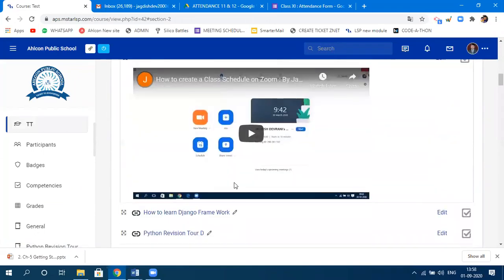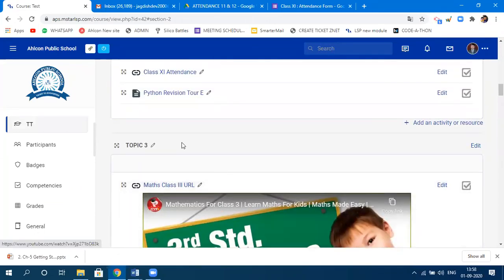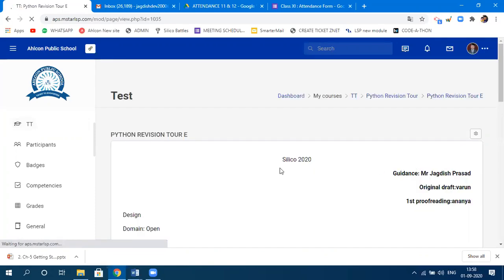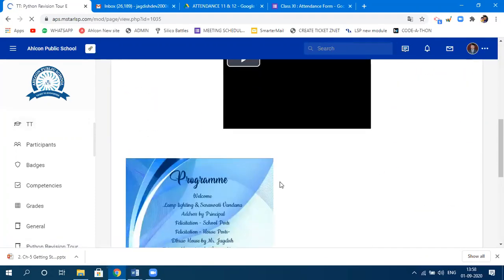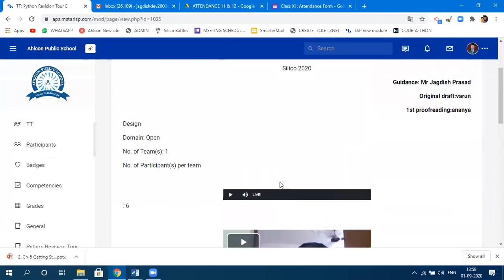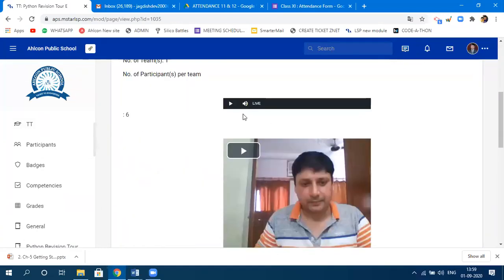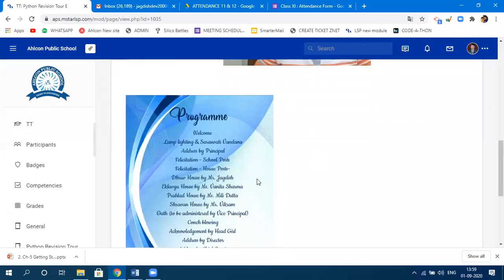Now you can see here that the page has got a heading, Python revision tour E. Click on that and it will show you the page which we have created for the students in terms of text, audio, video, and image.